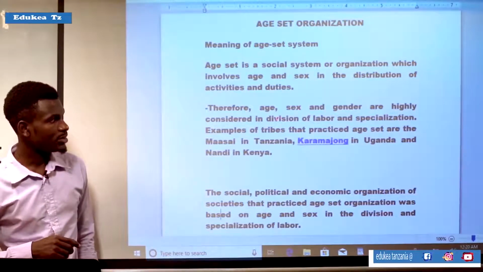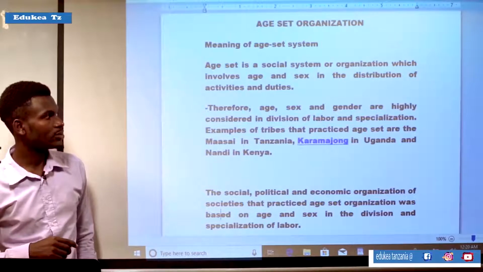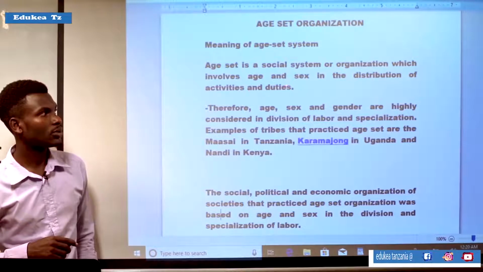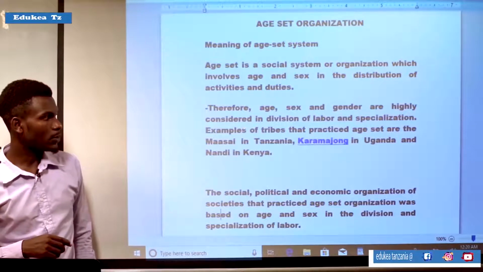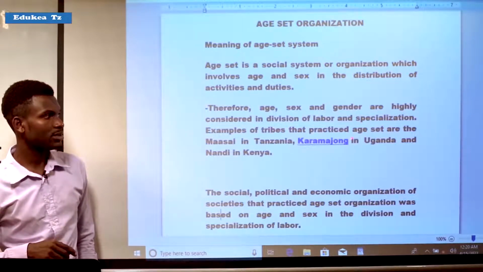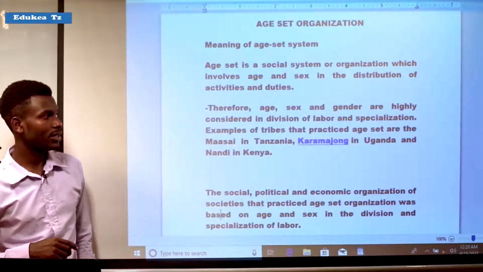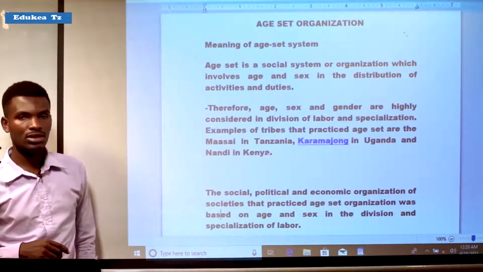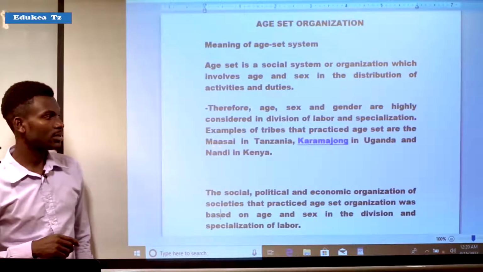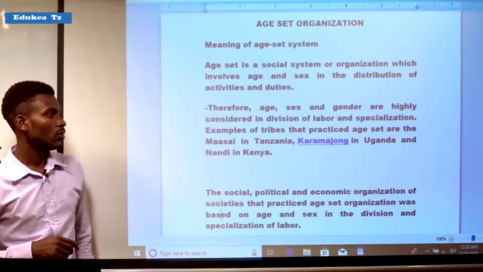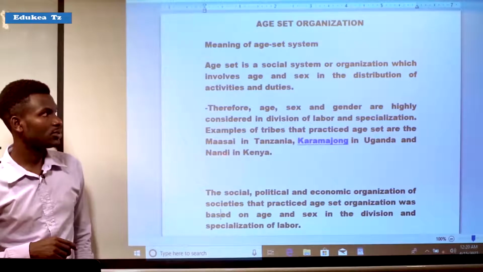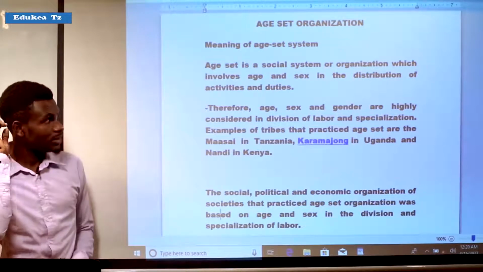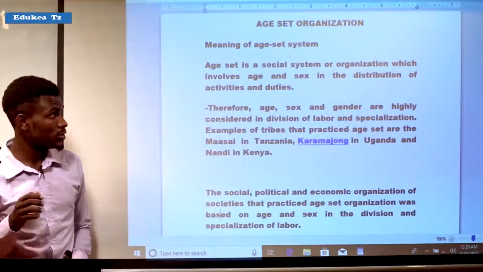Therefore, age, sex, and gender are highly considered in the division of labor and specialization in that organization. Examples of the tribes that practice the age-set are the Maasai in Tanzania, the Karamojong in Uganda, and the Nandi in Kenya. These are examples of age-set organization societies which practiced that kind of political organization.